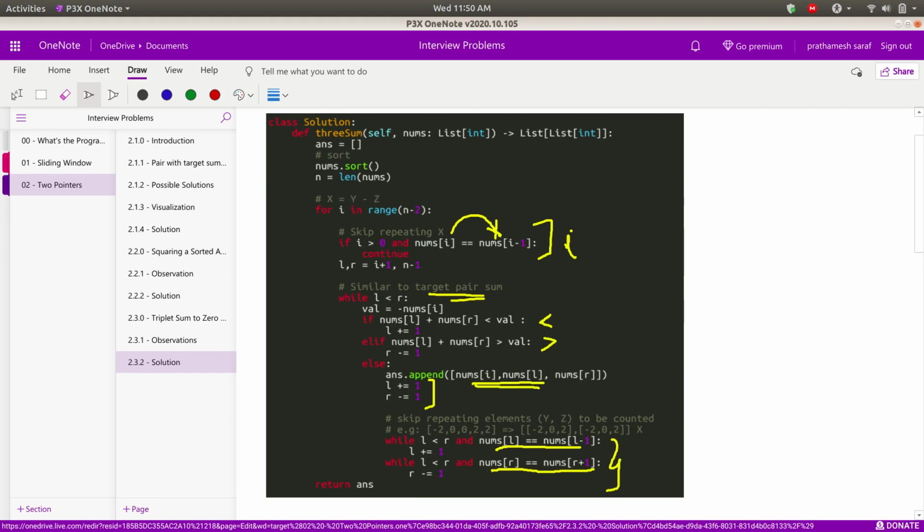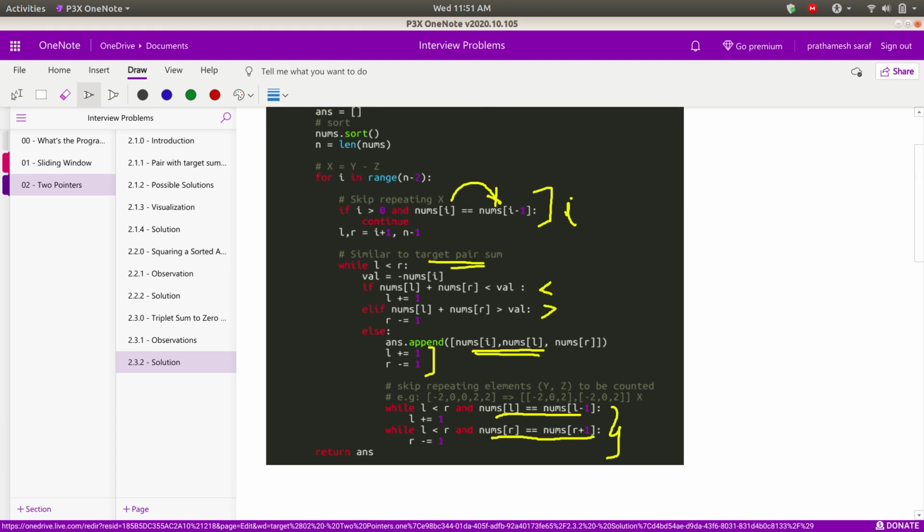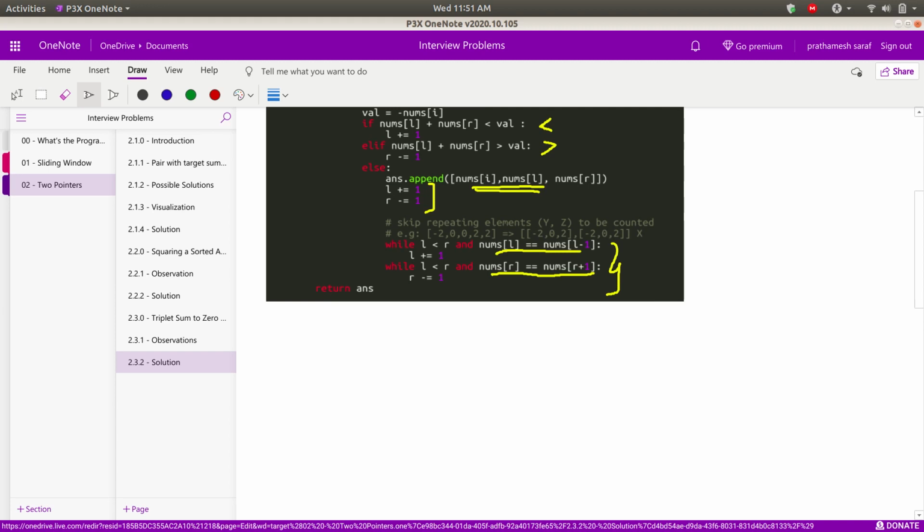First you do the sorting, then you check with the previous to skip the repeating elements, and then you initialize your left and right pointers, that is basically j and k variables; here I have just L and R, so i plus 1 and n minus 1. Then you apply the logic similar to the target pair sum. The value to be checked is the negation of the current value, and you check if it is less than or greater than, and accordingly you increment or decrement the left and right pointers. If you found the value, you save the triplet, and you also check for the repeating pointers by checking the previous, and correspondingly increment or decrement the pointers.